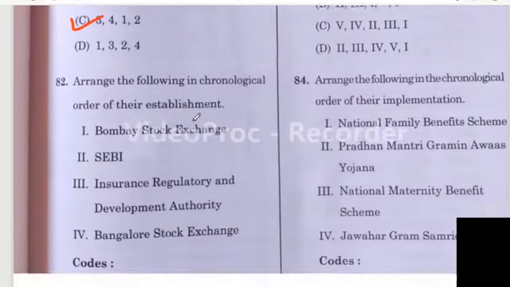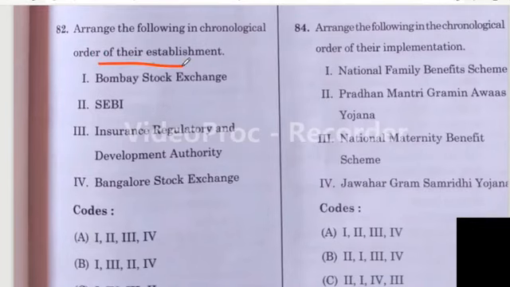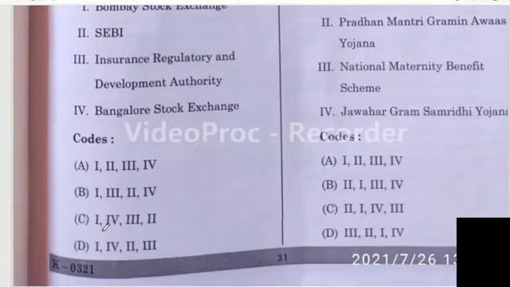Question number 82. Arrange the following in chronological order of their establishment. First one is Bombay Stock Exchange, second one is SEBI, third one is Insurance Regulatory and Development Authority, fourth is Bangalore Stock Exchange. The right answer is option D. Option D is the correct answer, I think.